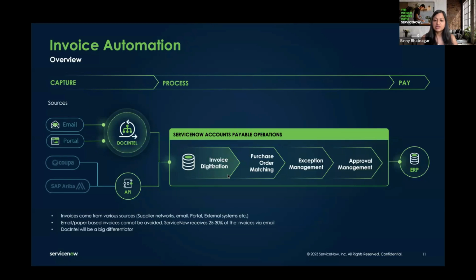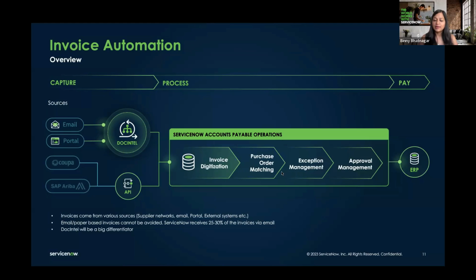So once the digitization happens, a case gets created, then the system does matching, and you know there's two-way and three-way matching. Two-way means there is a purchase order. Three-way means there's a receipt that needs to be done. So the system is configured to intelligently know what type of matching it needs to be.